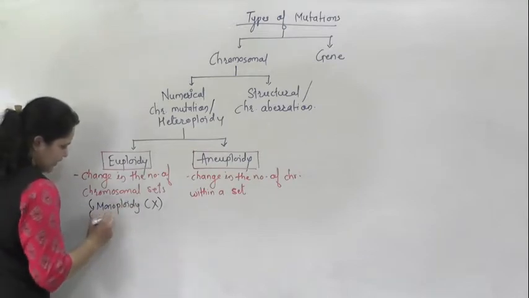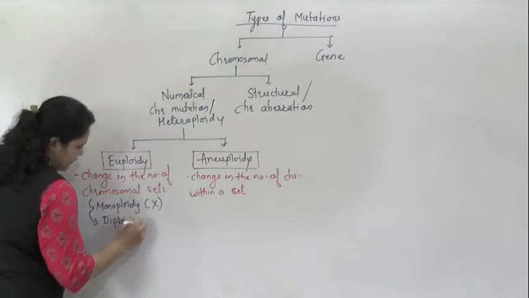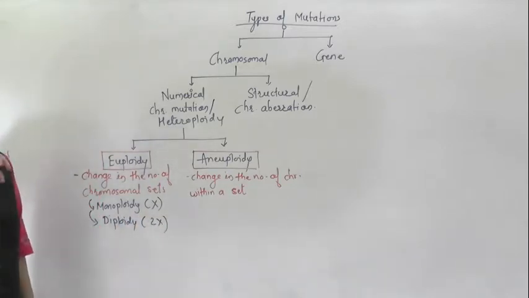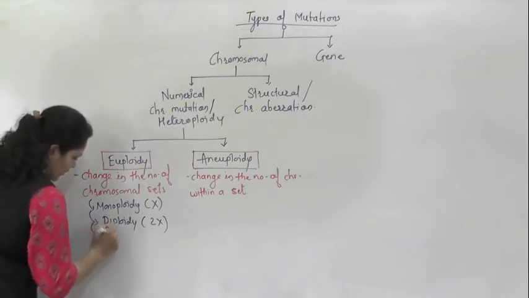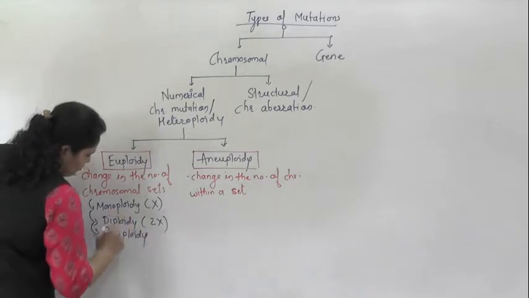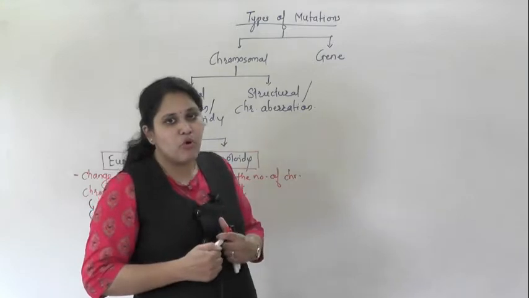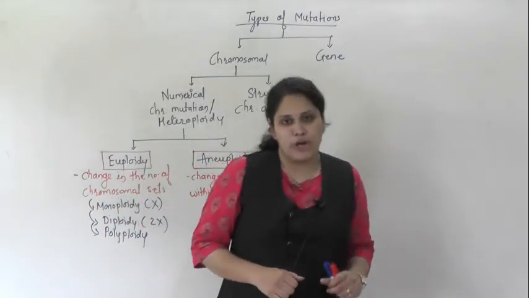If an organism has two sets of genome, that is known as diploidy. So two sets of genome. Then more than two sets of genome is known as polyploidy. Yes, so polyploidy means what? If an organism has more than two sets of genome, that is known as polyploidy.